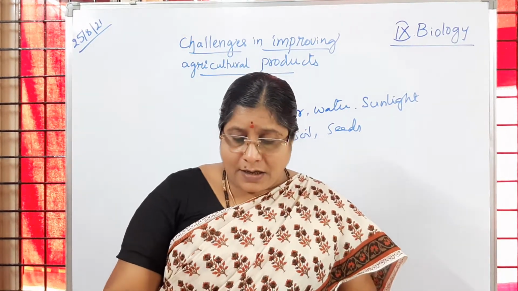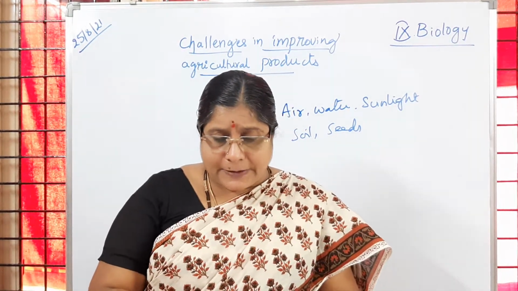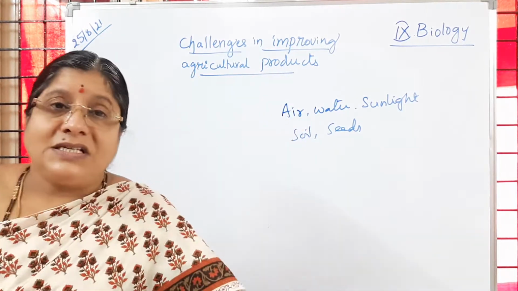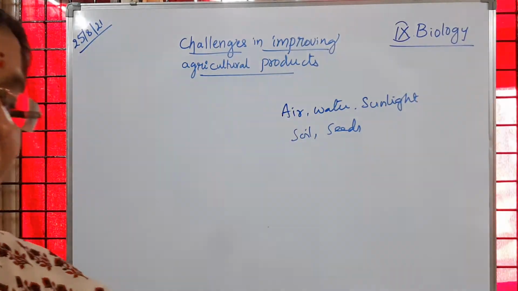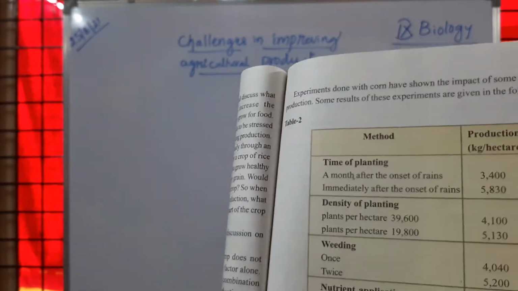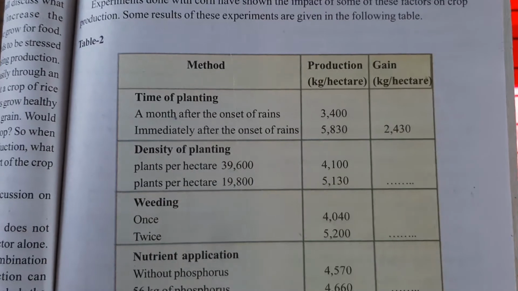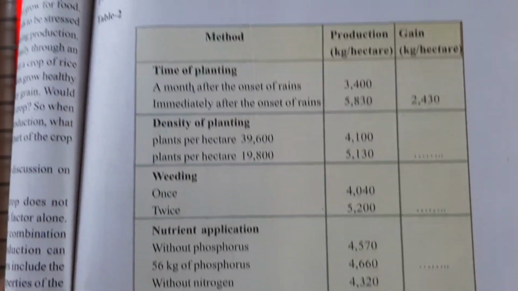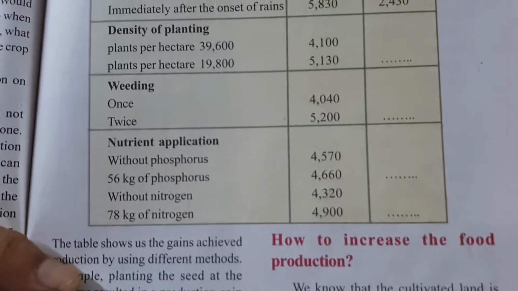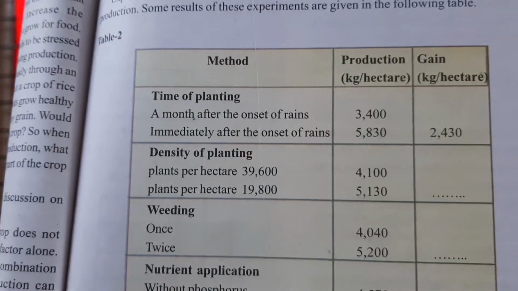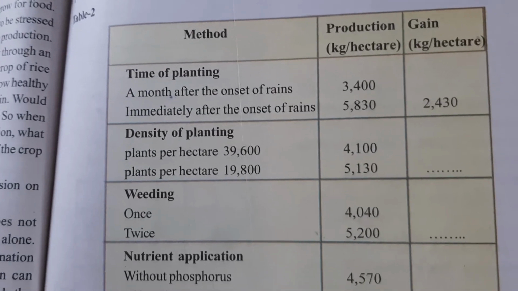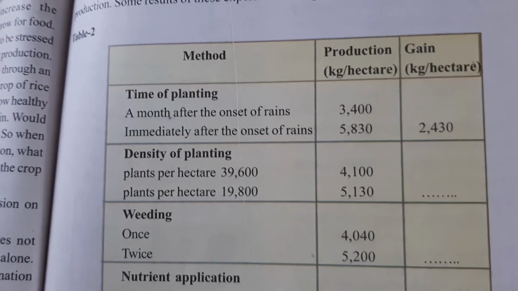So here one important process is given. In table number 2, what is given here? Time of planting, then density of planting, weeding, nutrient application, like that it is given, children.